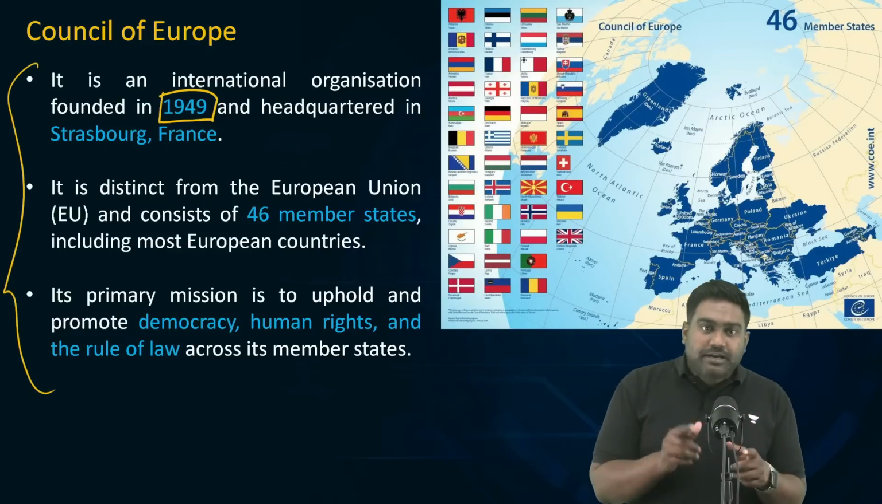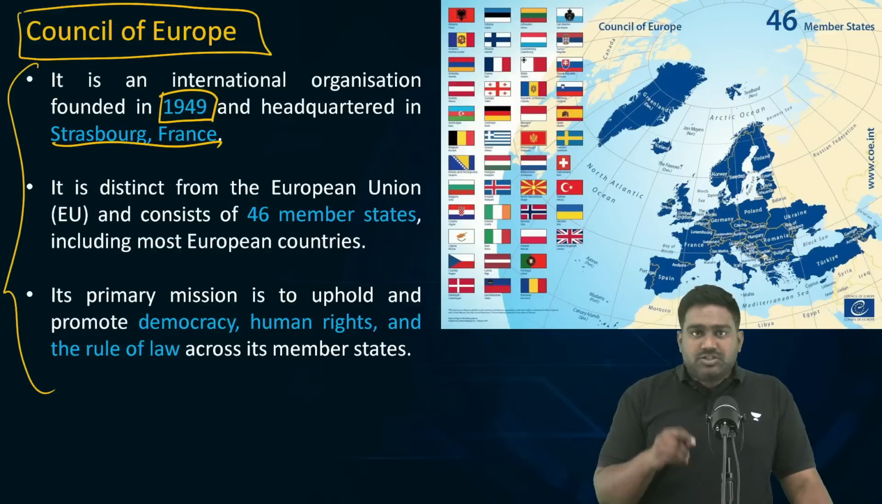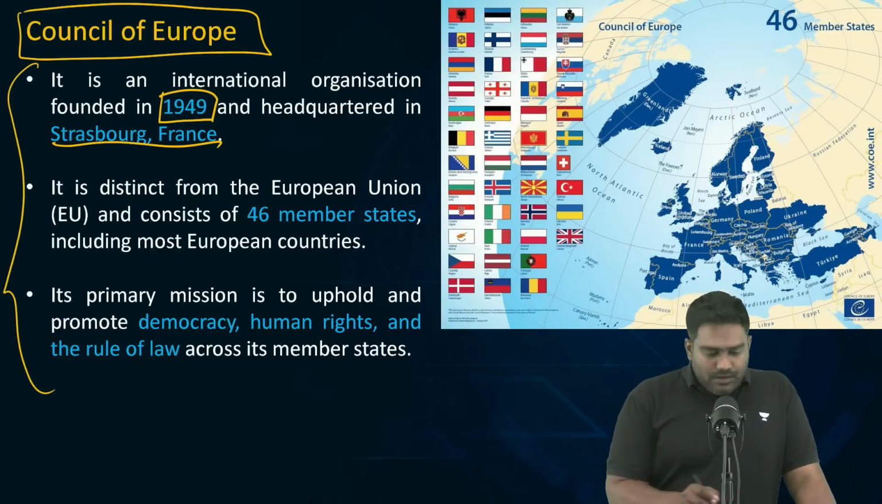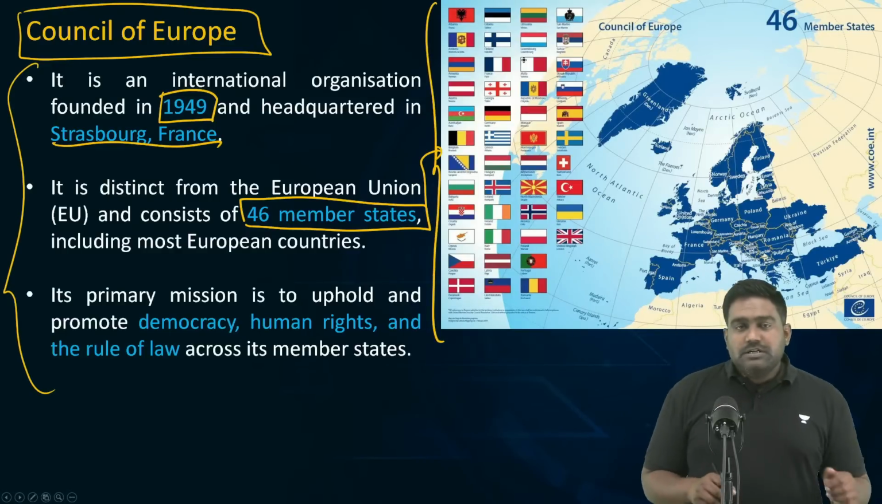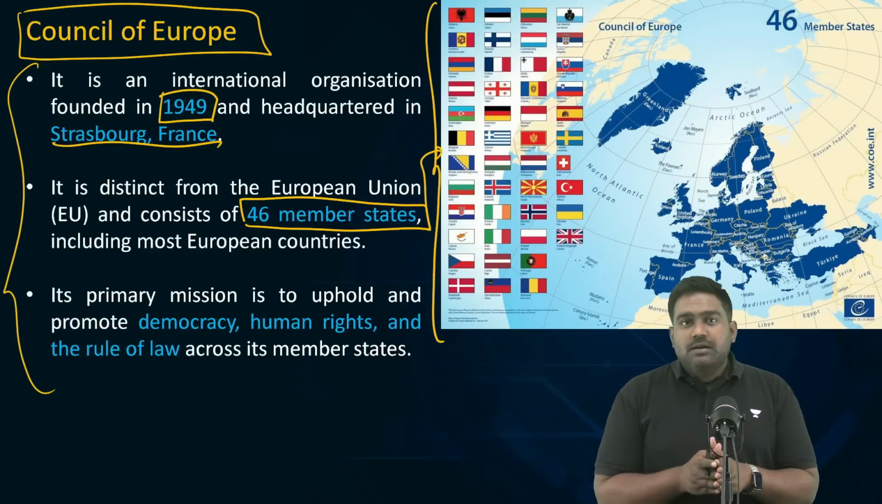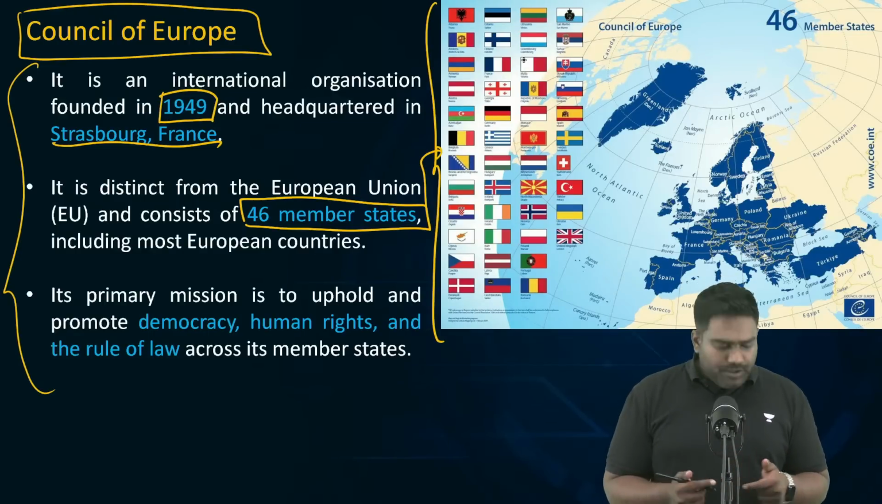So with that objective, Council of Europe was set up and it is headquartered in Strasbourg, France. There are 46 member countries. You can see the entire list of members over here. So obviously there is an overlap between EU members and Council of Europe members. Understood?